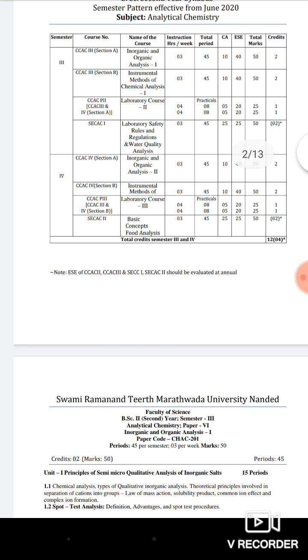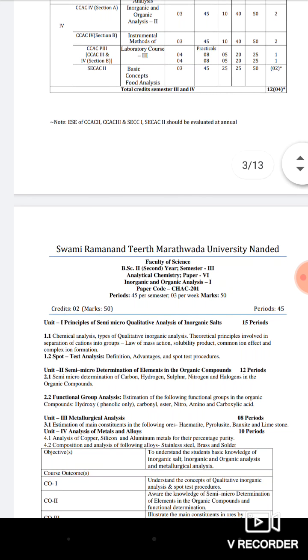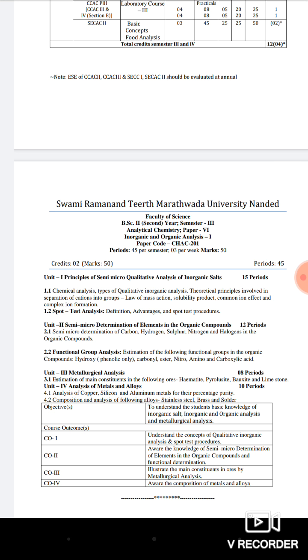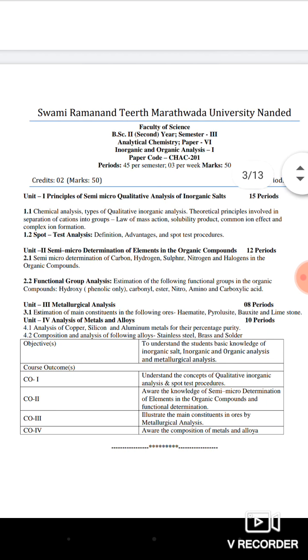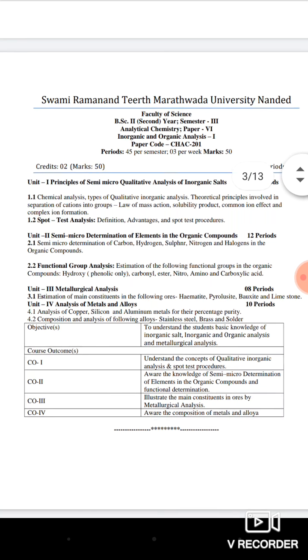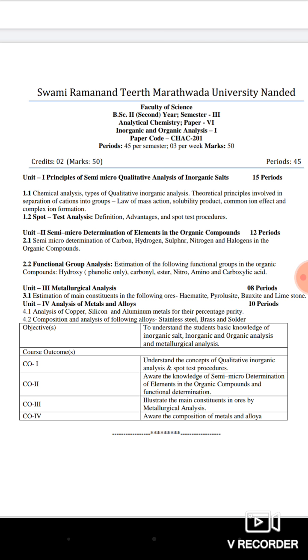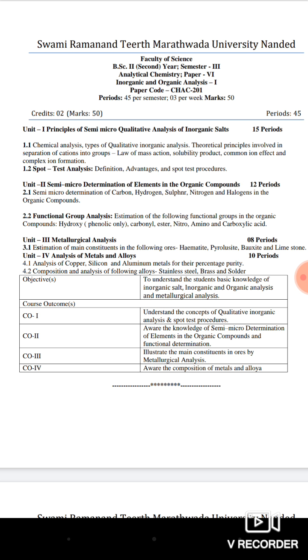So in detail we are going to learn about the content of the actual syllabus that is given. Friends, this paper, inorganic and organic analysis first, CH AC 201, is the paper code, and it requires 45 periods for the completion of the syllabus. Then what is the syllabus?